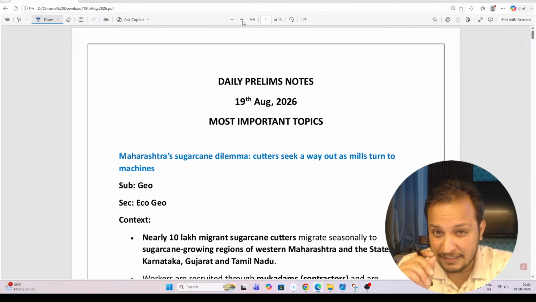Be very disciplined. Every day you should attend this session. This session can save your prelims next year because current affairs is the most important aspect of UPSC prelims preparation.